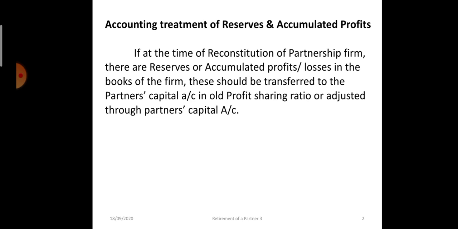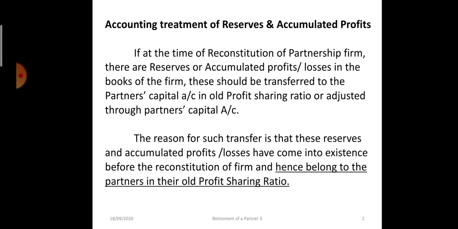So whenever there is reconstitution of partnership firm, the reserves or accumulated profit or losses which are appearing in the balance sheet of the firm will be distributed among the old partners in old profit sharing ratio, or we can say that this should be transferred to the partners capital account in the old profit sharing ratio if partners decide to distribute it. And if partners decide not to distribute it, then it will be adjusted through the partners capital account. That is, gaining partner and sacrificing partners capital will be debited and credited.